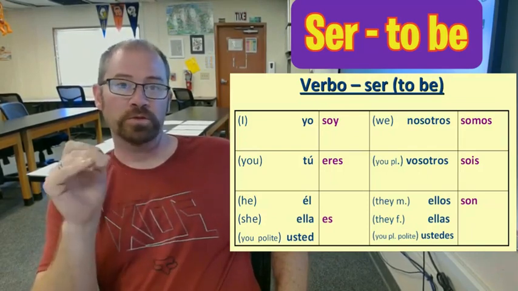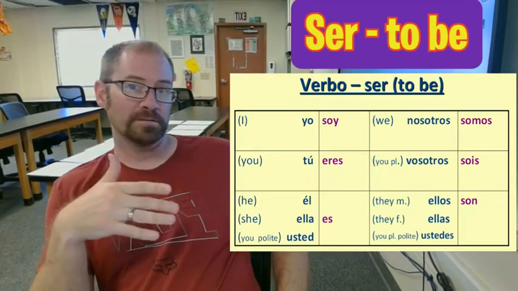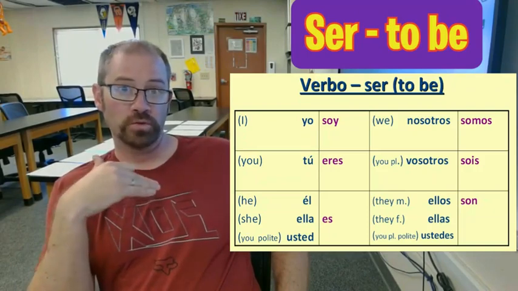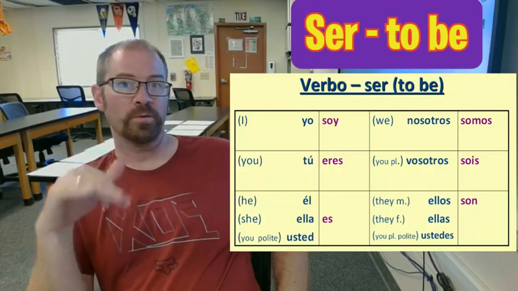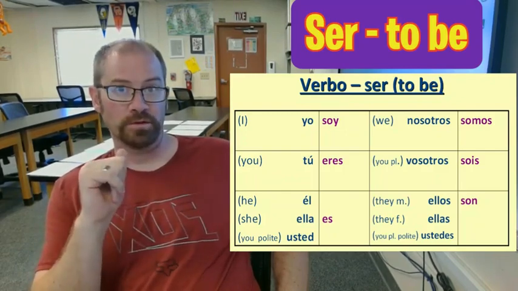The top right one, the somos, means we are. Sois means you guys are, and it's primarily just used in Spain. And then son can mean they are, or again, it can also mean you guys are, and that's pretty much everywhere else. If you want to say you guys are, other than Spain, you'd use that son right there.